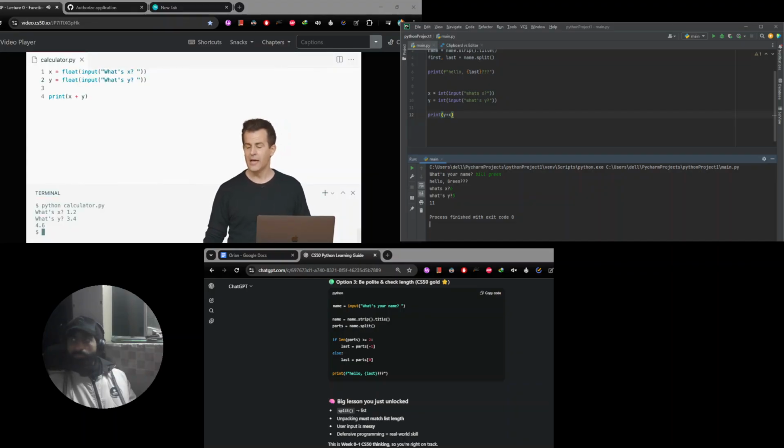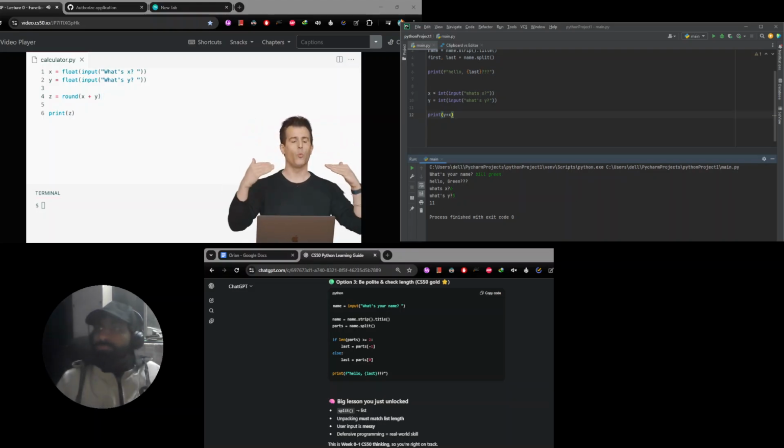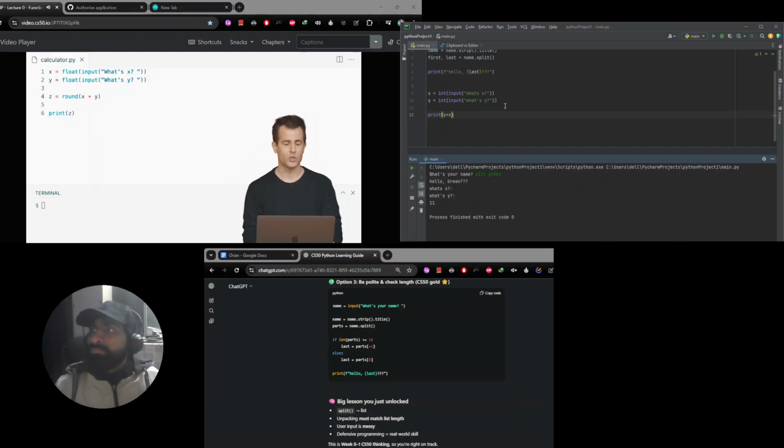So if I go back now to VS Code and I consider that I want to go ahead and round x and y, I can do this in a couple of ways. I could do round x plus y, but I'd actually kind of prefer to break this out into 2 lines. I don't have to, and reasonable people here might disagree, but I'd like to revert to a scenario where I'm printing z so that I can a little more clearly say to myself and to others z equals the rounded result of x plus y. It's not necessarily the better way to do it, but I'm a little more comfortable with breaking out my thoughts one at a time, especially if I want to start commenting each of these chunks of code.